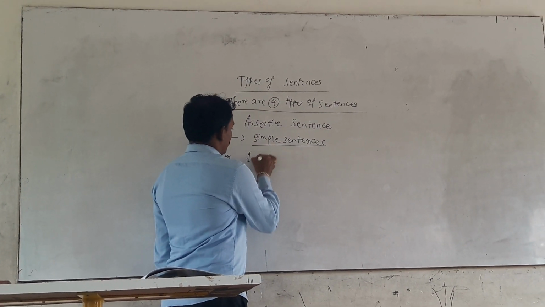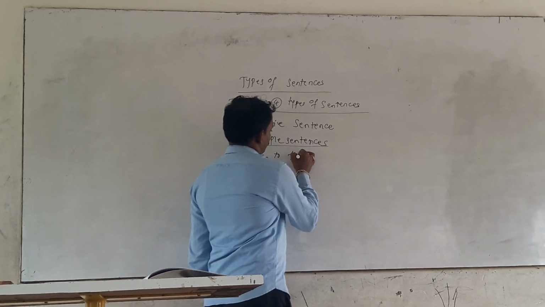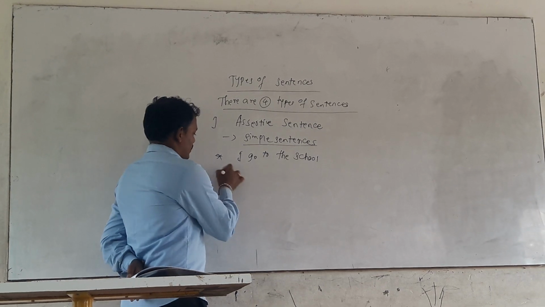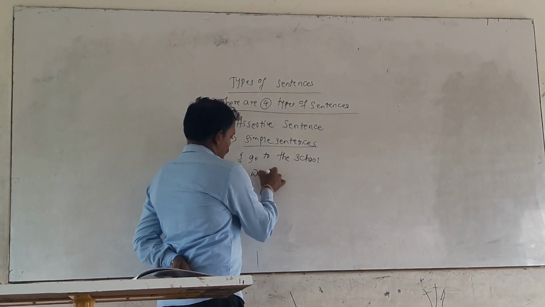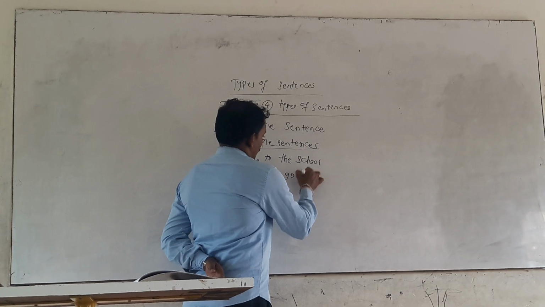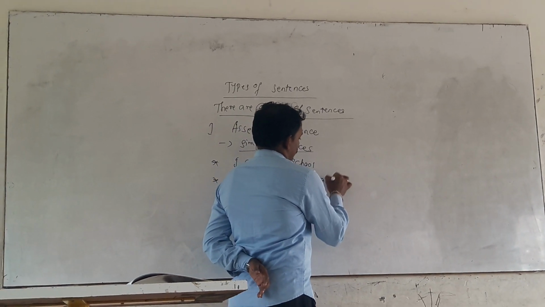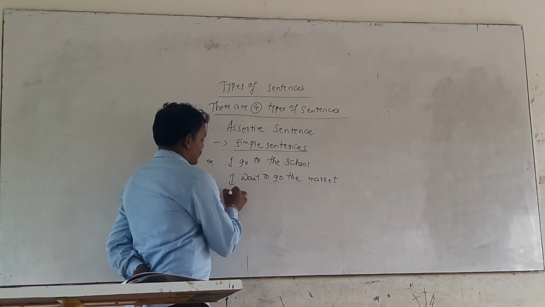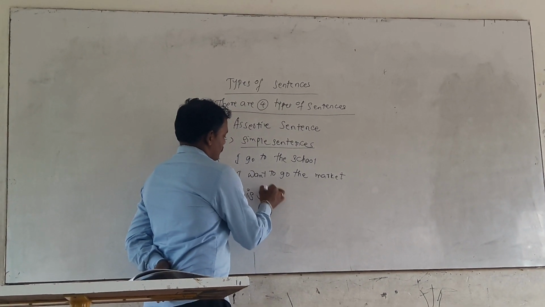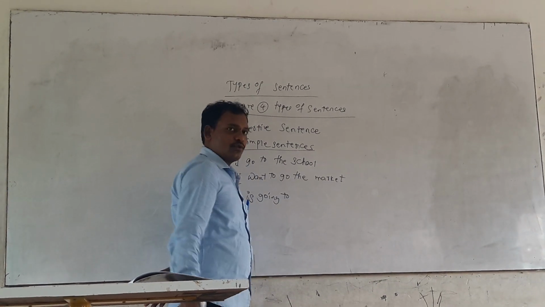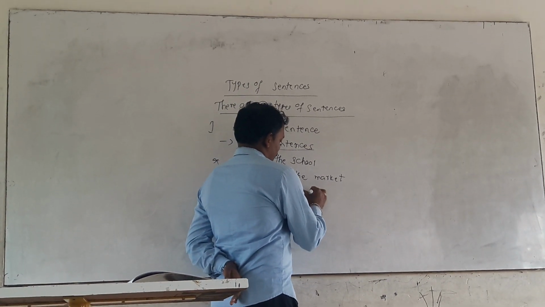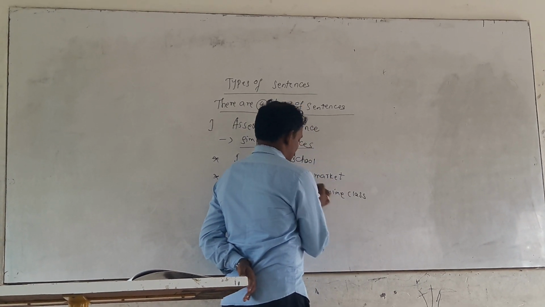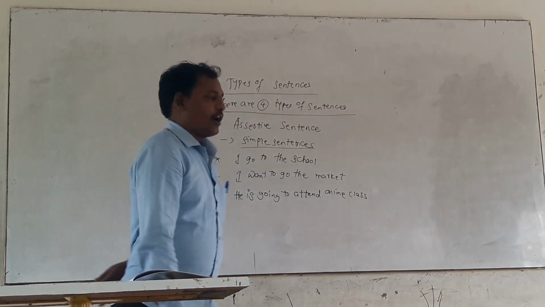Yes, dear students. I go to the school. The next one: I want to go to the market. He is going to attend online class.